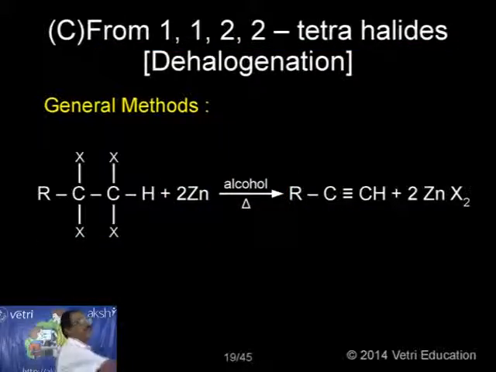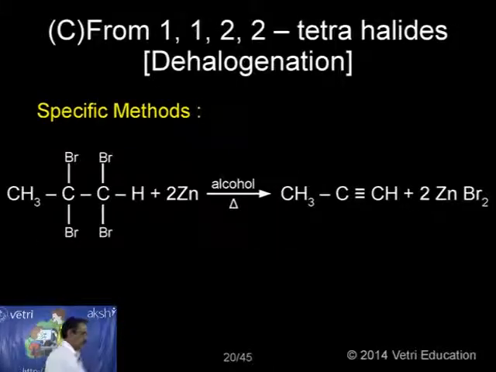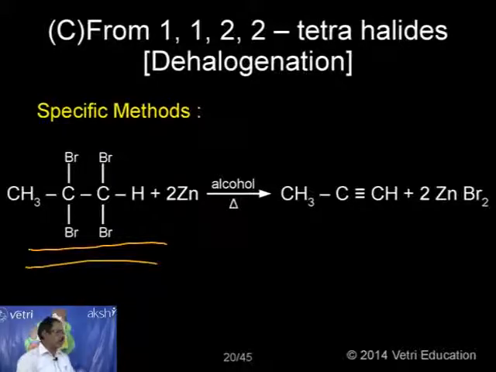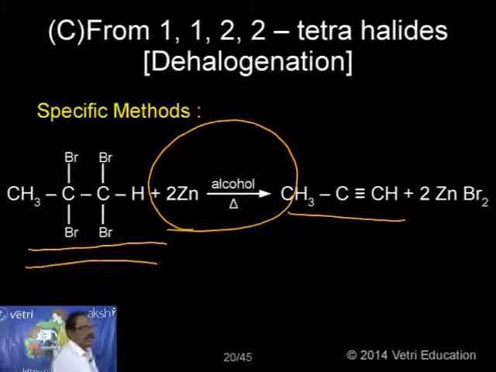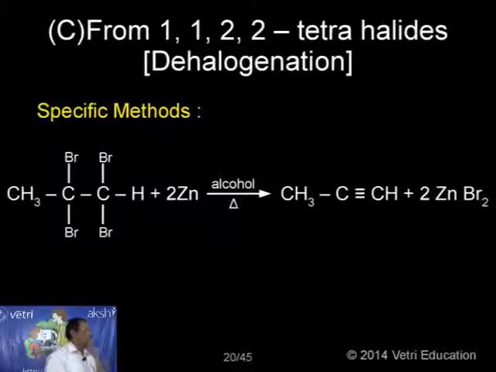Okay, let me give you a specific reaction under this. Here it is 1,1,2,2 tetrabromopropane. Let me repeat again: 1,1,2,2 tetrabromopropane. On treatment with zinc in the presence of alcohol, we get propyne, along with zinc bromide. This is specifically called a debromination reaction. This is the interesting information under this.